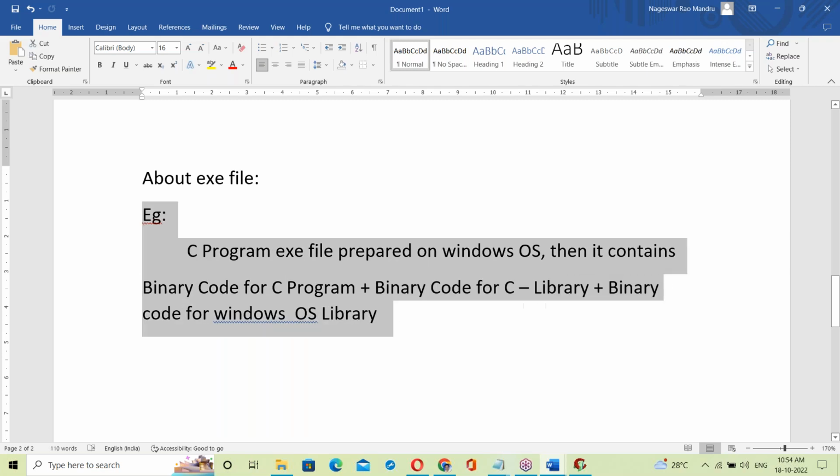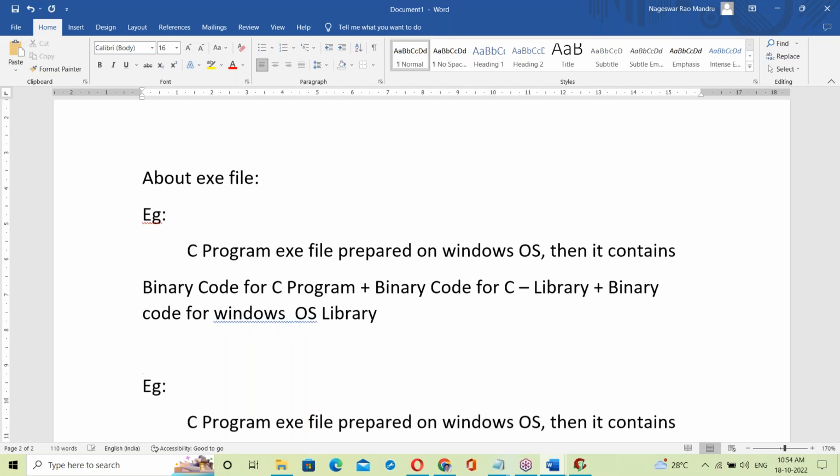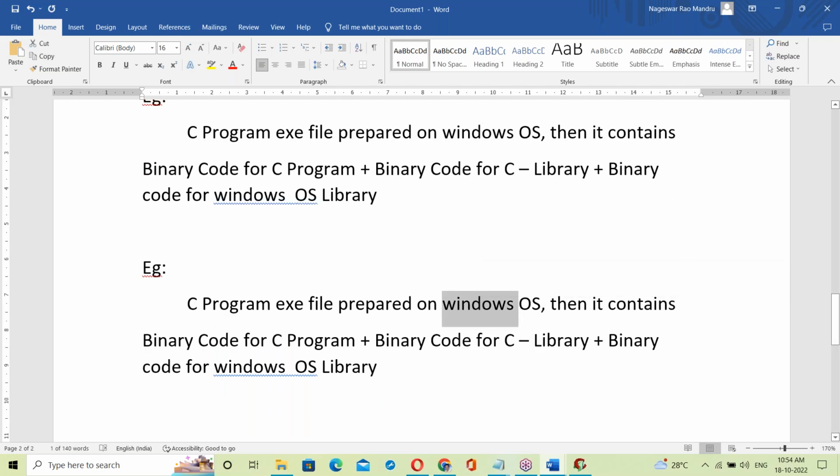Okay, suppose the same C program on a Linux base. Another example, a C program exe file prepared on a Linux base contains the binary code for the C program, the binary code for the C library, and next the binary code for the Linux base library.